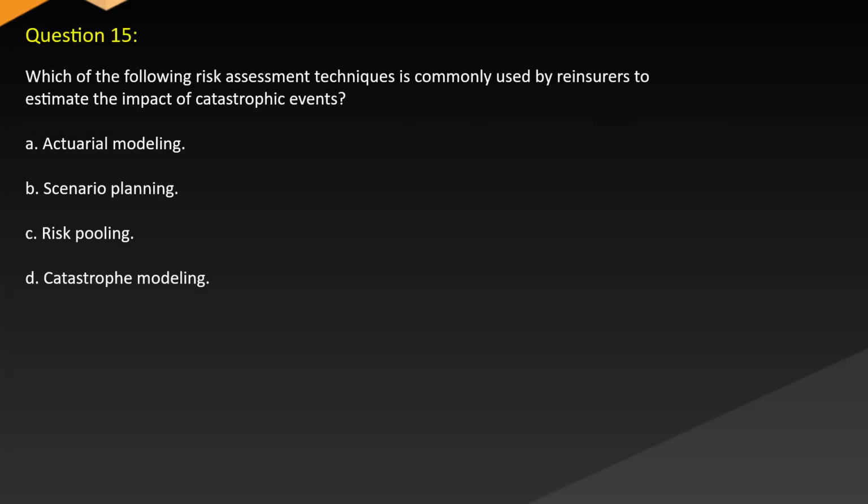Question 15. Which of the following risk assessment techniques is commonly used by reinsurers to estimate the impact of catastrophic events? A. Actuarial modeling. B. Scenario planning. C. Risk pooling. D. Catastrophe modeling.